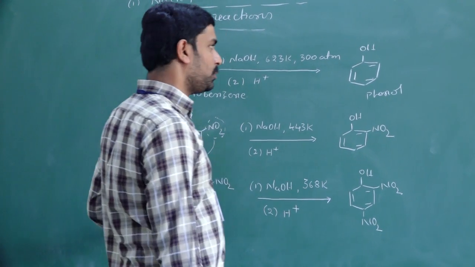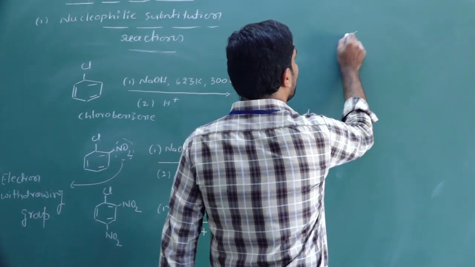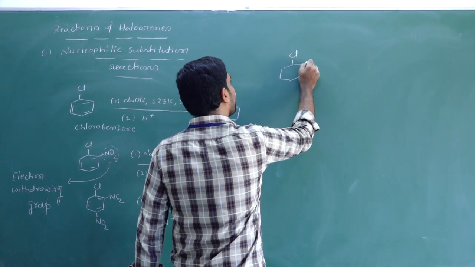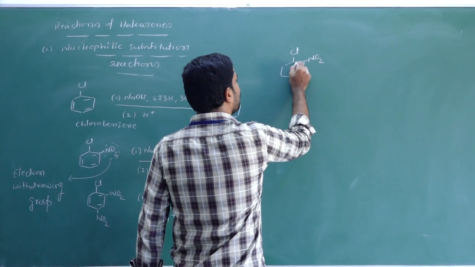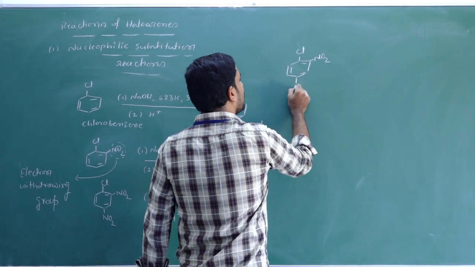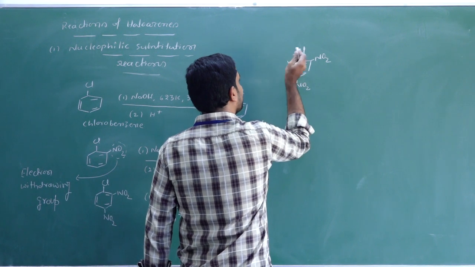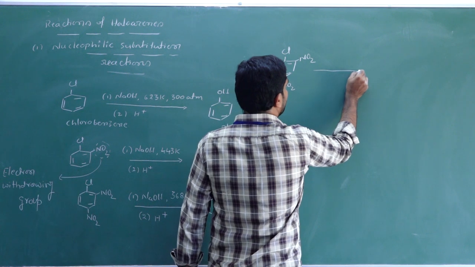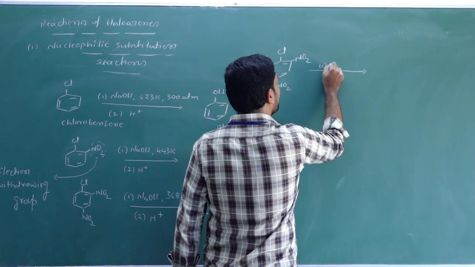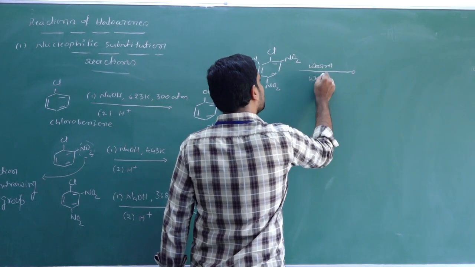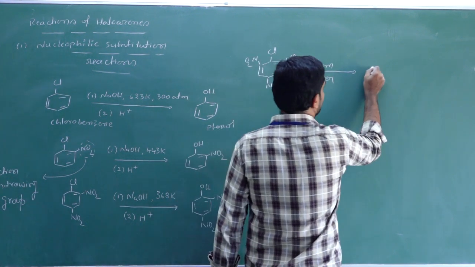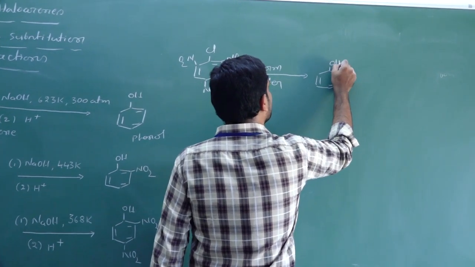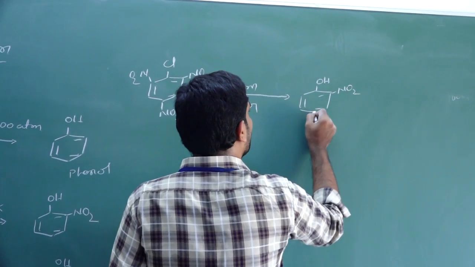Okay, so if you substitute an electron withdrawing group at all positions, that is at all ortho and para positions, you substitute a nitro group at the ortho and para positions. Then, if you treat it with just warm water, here NO2.